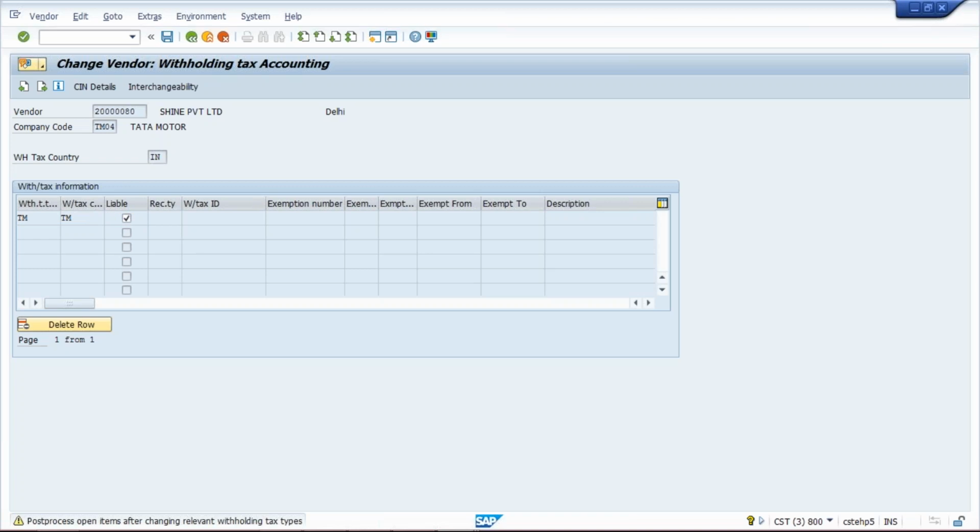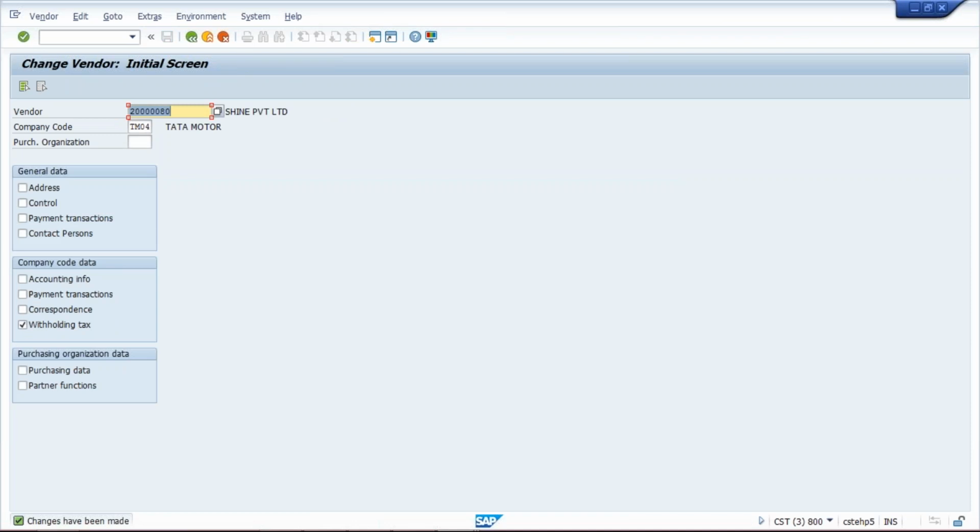So what will happen whenever we are going to post any invoice for this vendor? Whenever you post any invoice for this vendor, system is going to calculate TDS 10% automatically.